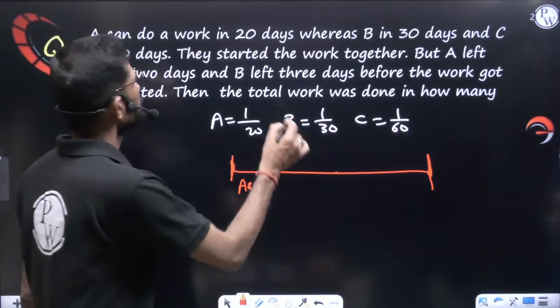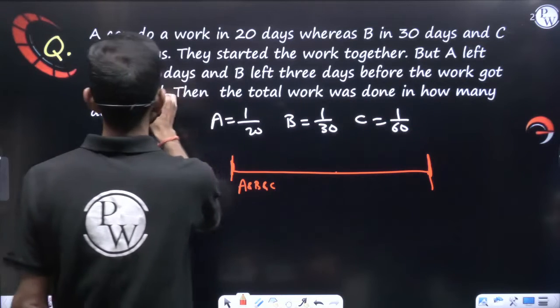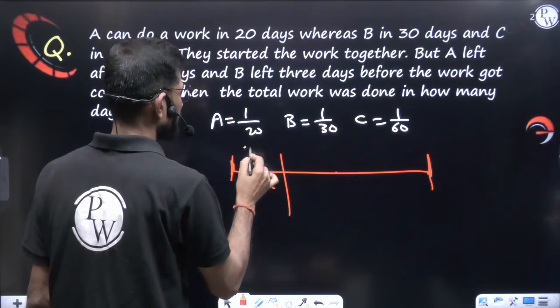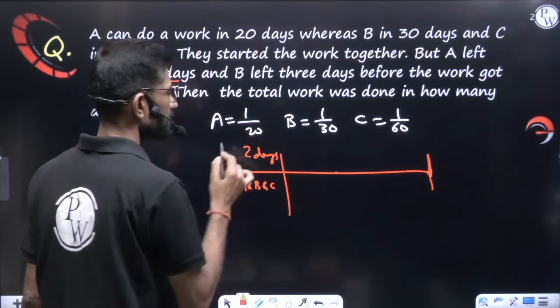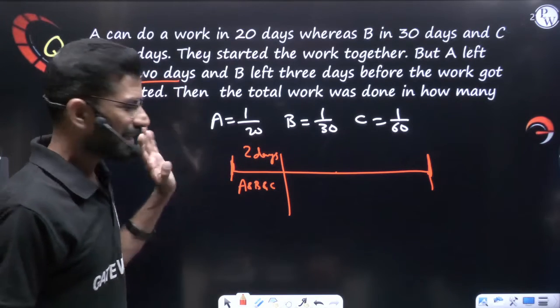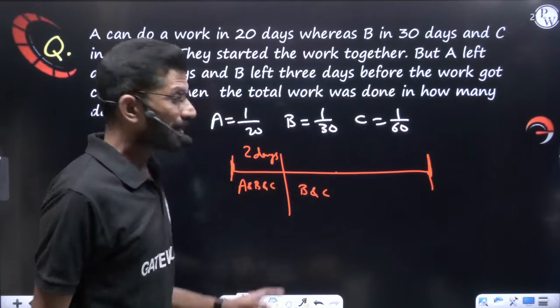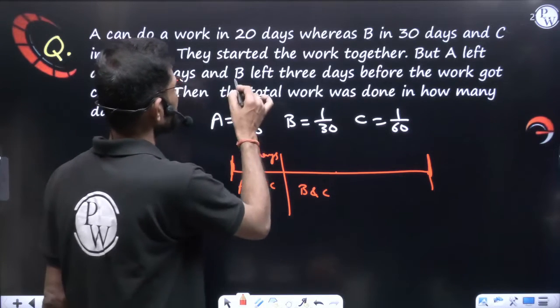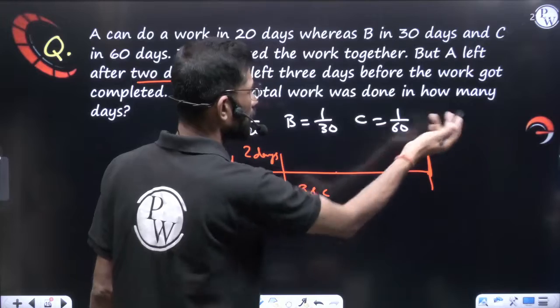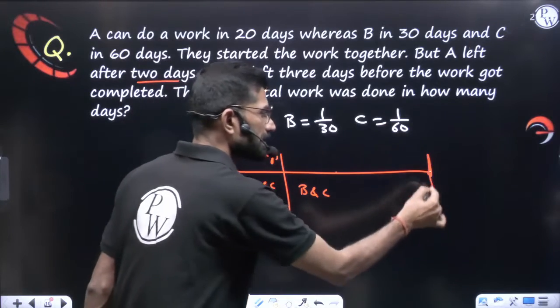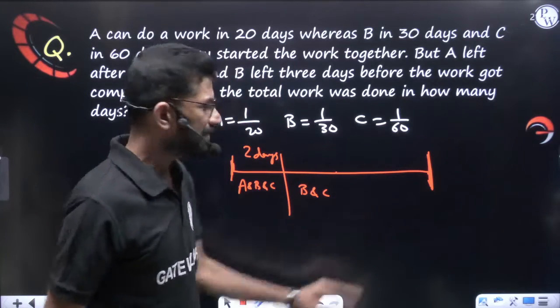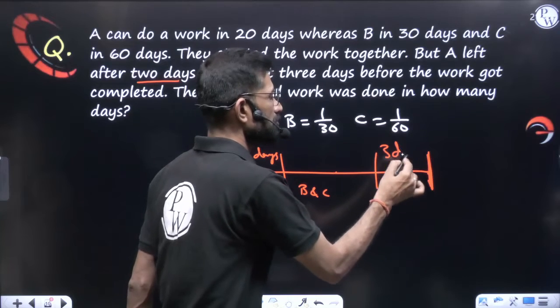Only for 2 days, because A left after 2 days. So this combination went like that for 2 days. After that A left. A left means who continued from here? B and C continued. But in this question they are saying B left 3 days before the work got completed. Means the last 3 days B was also absent.